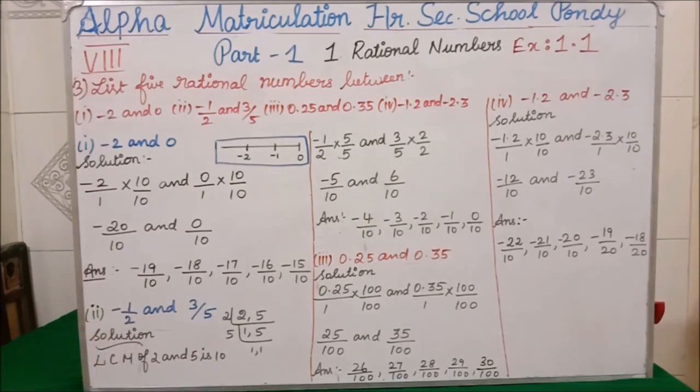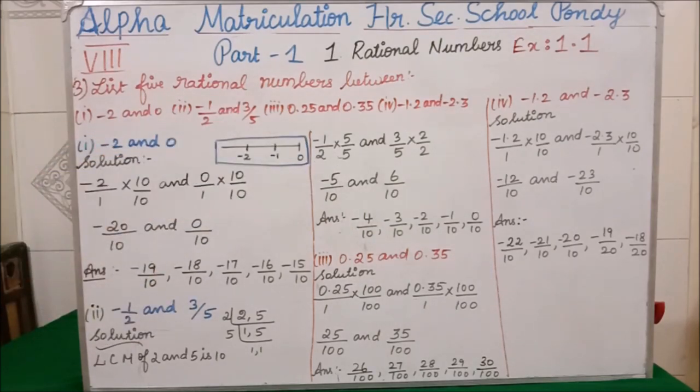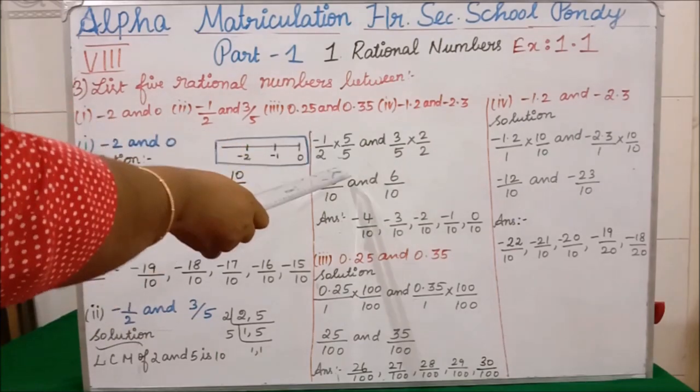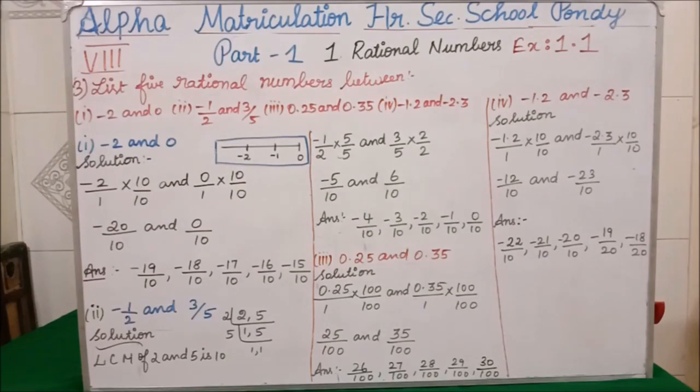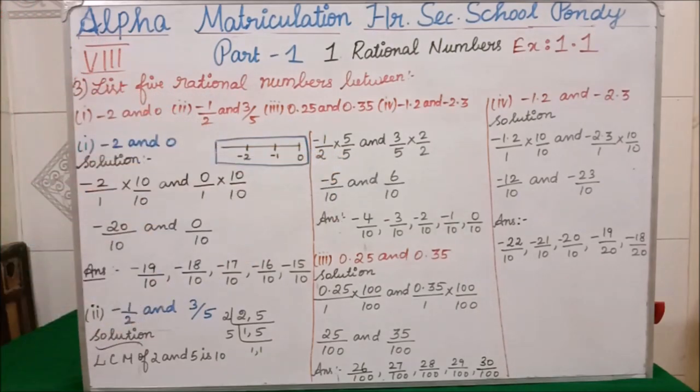First I am writing this minus 1 by 2. Now our LCM is 10. So in the 2 table, for 10, how many times will it come? 5 times. So I am multiplying the numerator and denominator by 5. Clear? And then 3 by 5 I am writing here. Similarly, in the 5 table, how many times will 10 come? 2 times. So that 2 I am multiplying to the numerator and denominator.